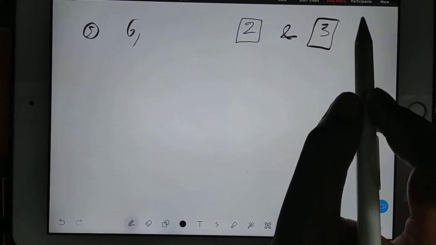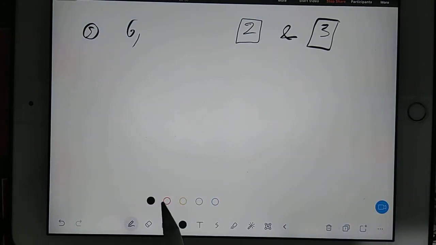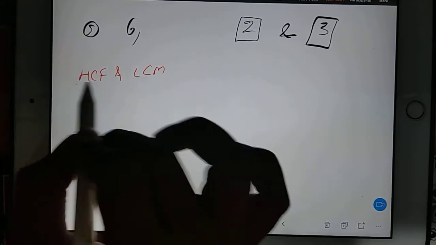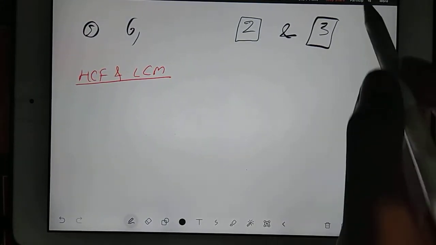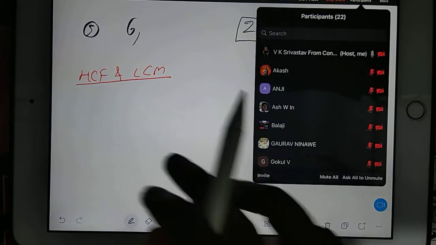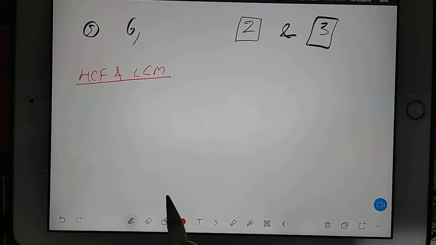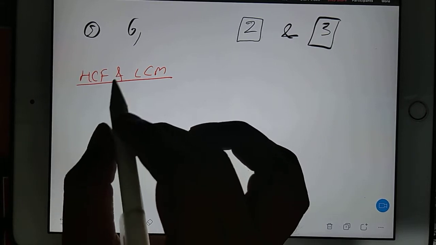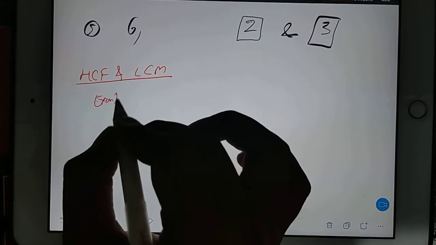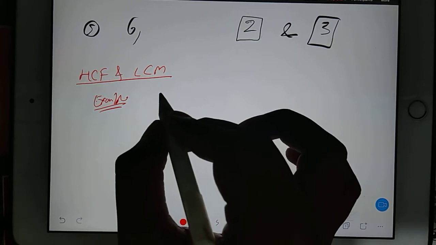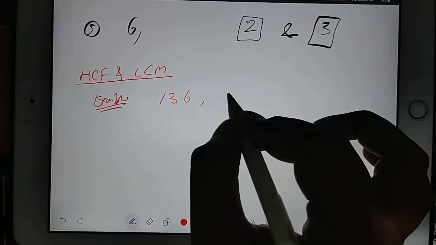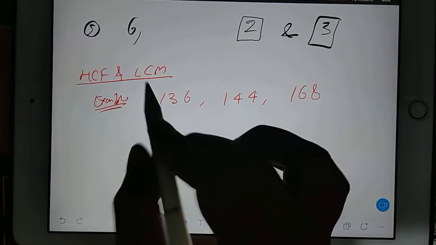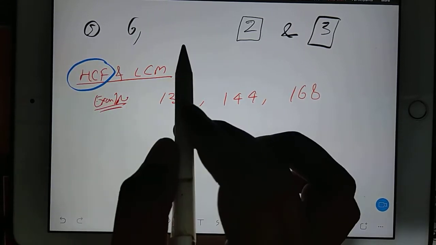Now we go for HCF and LCM, otherwise it will be very boring. Now how do we calculate HCF and LCM? Suppose I have some numbers, just an example will be sufficient: 136, 144, 168, and I want to calculate the HCF.